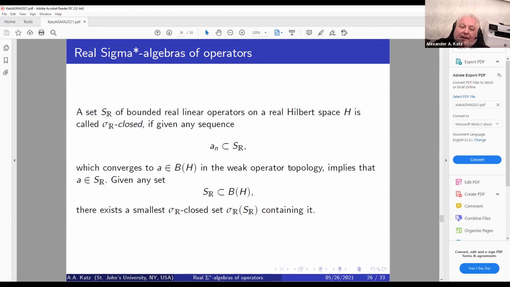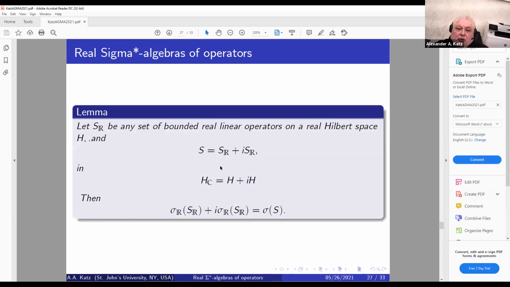Now let us turn to what is being done here. We're trying to define a real analogue of a complex sigma-star algebra. Let S_R be a set of bounded linear operators on a real Hilbert space. We're going to call it sigma_R-closed in the same way Davis defined sigma-closedness for the complex case, meaning it is closed in the weak operator topology of H_R. And then we take sigma_R of S_R to be the intersection of all of those.